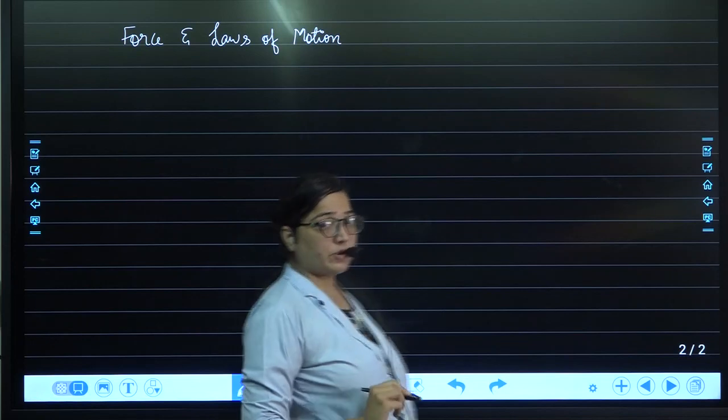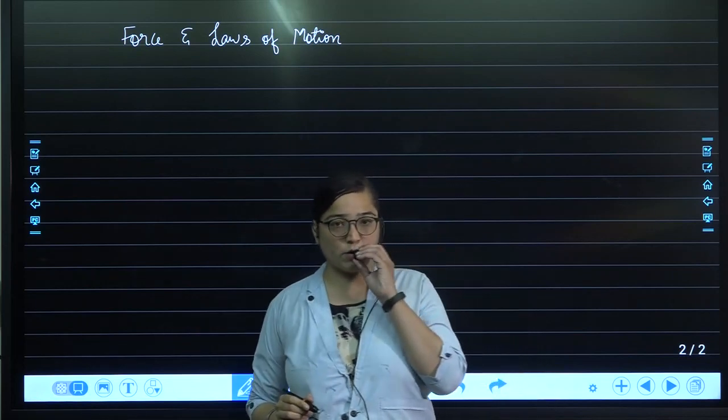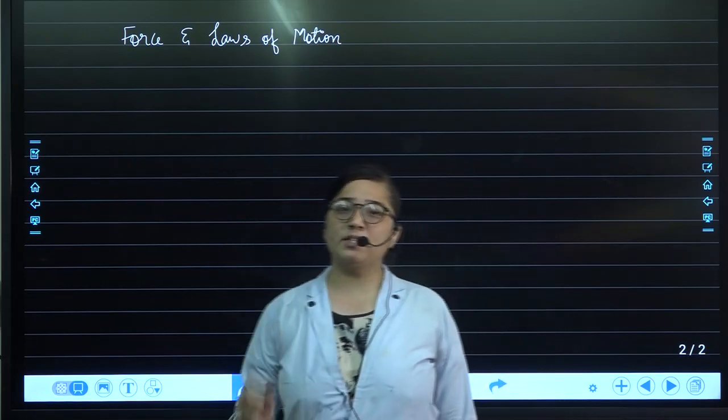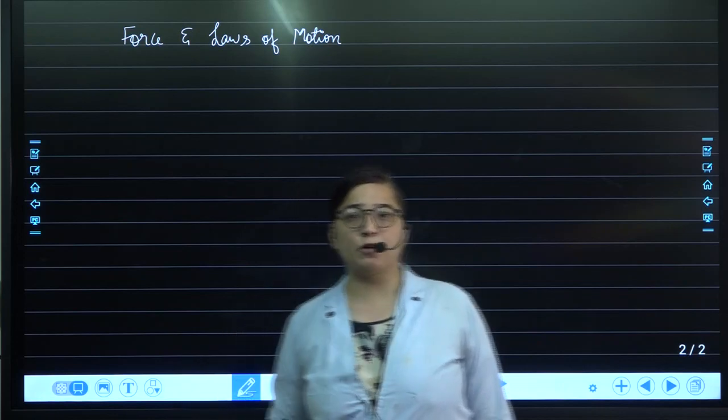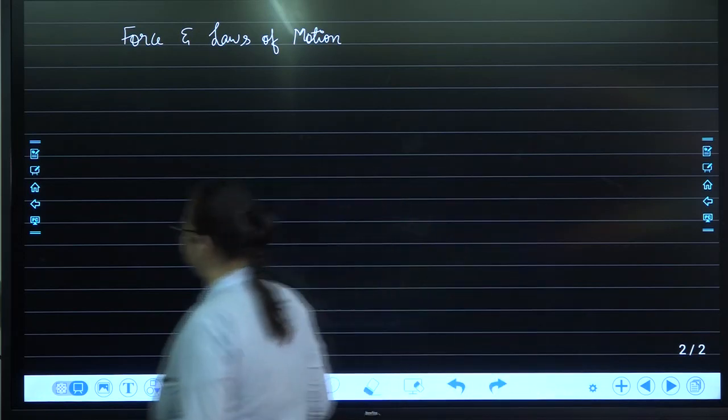Before we start with force and laws of motion, let me explain what force is. Till your lower standards you have studied that force is a push or pull acting on an object.